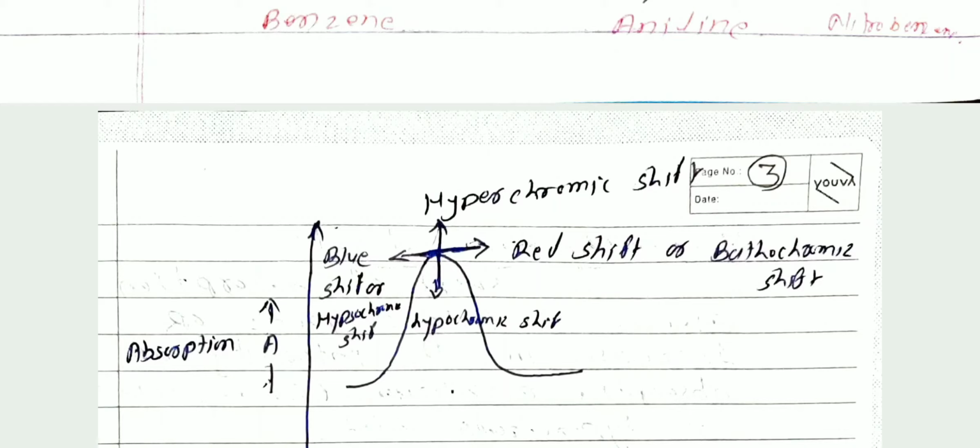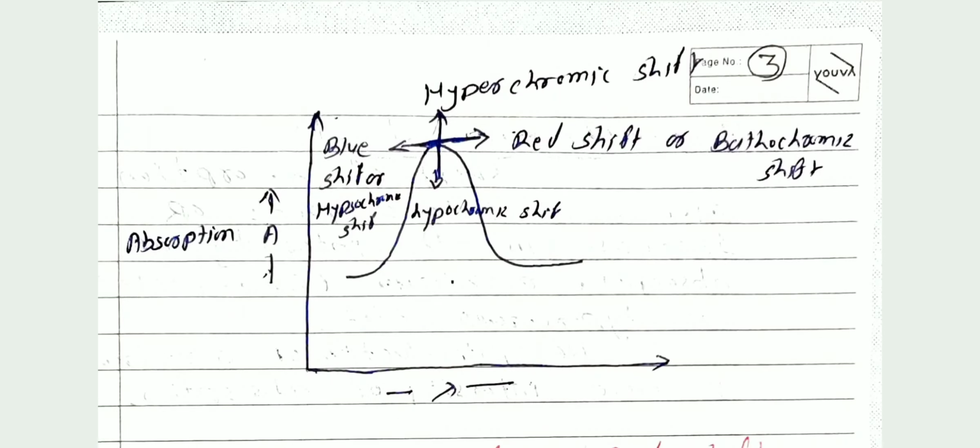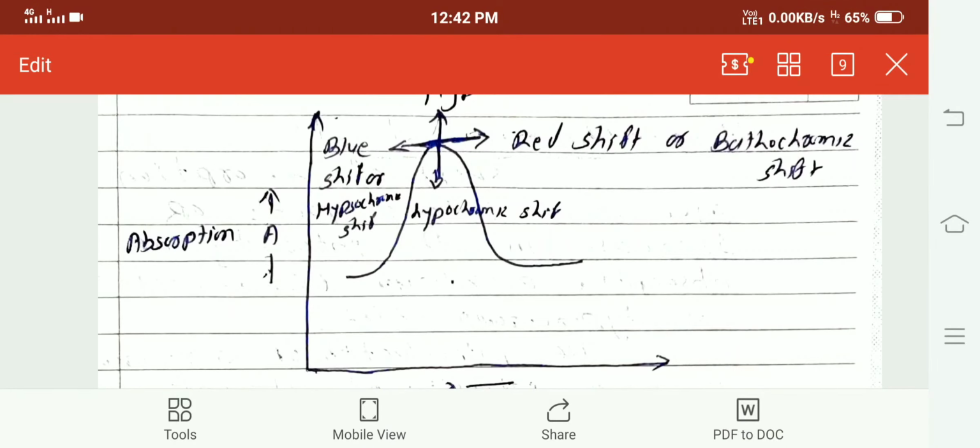Then, next, there are four more terms: the red shift or bathochromic shift, the blue shift or hypsochromic shift, the hyperchromic shift, and the hypochromic shift. Here we see the graph. The graph is plotted as absorbance against wavelength lambda. I am writing red shift or bathochromic shift. First we study the red shift or bathochromic shift.